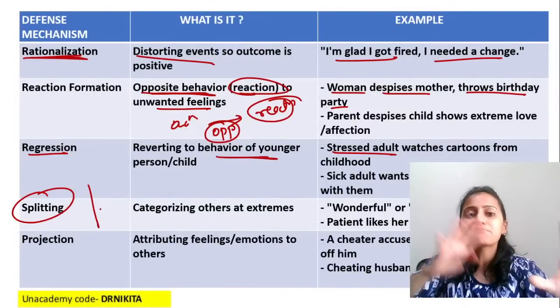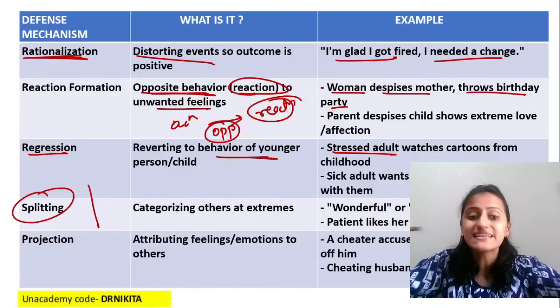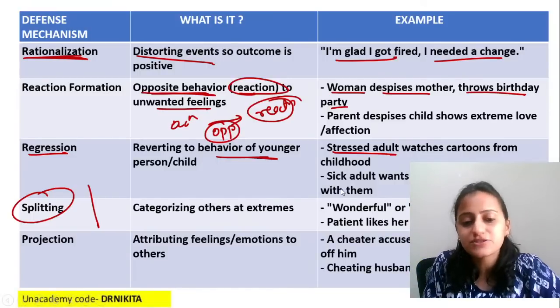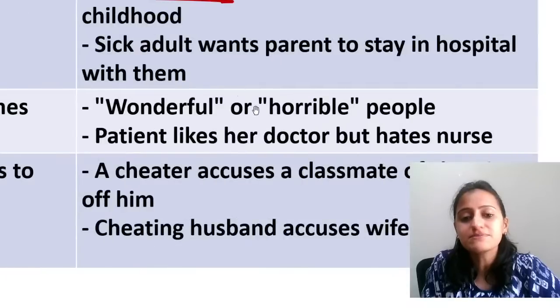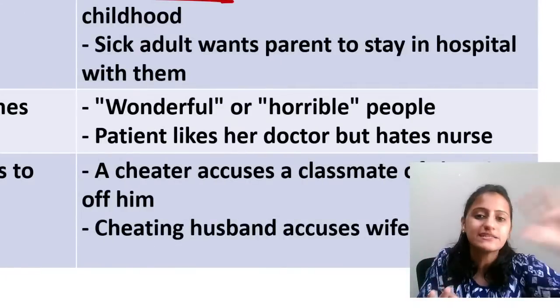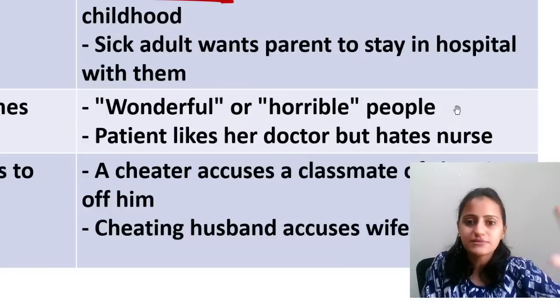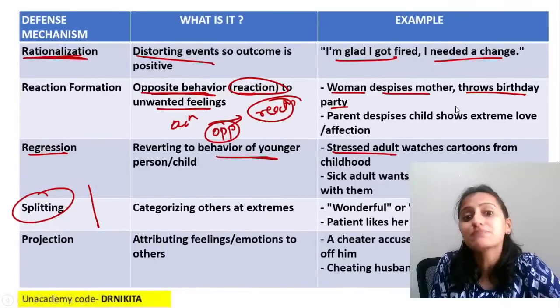Splitting. Basically, splitting is like black and white. It's either very bad or very good. It is extremes, categorizing others at extremes, as wonderful or horrible people. There is no gray zone. It is black and white. A patient likes a doctor but hates the nurse, right? These are extremes. So this is splitting.